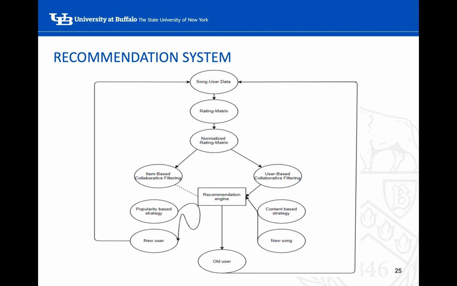If a new song comes in, we use a content-based strategy and recommend this song to old or new users accordingly. Item-based collaborative filtering is shown with a weak arrow, as it won't be a good method for us here, since the item set is quite huge, and user-based collaborative filtering will be preferred because of the low number of users.